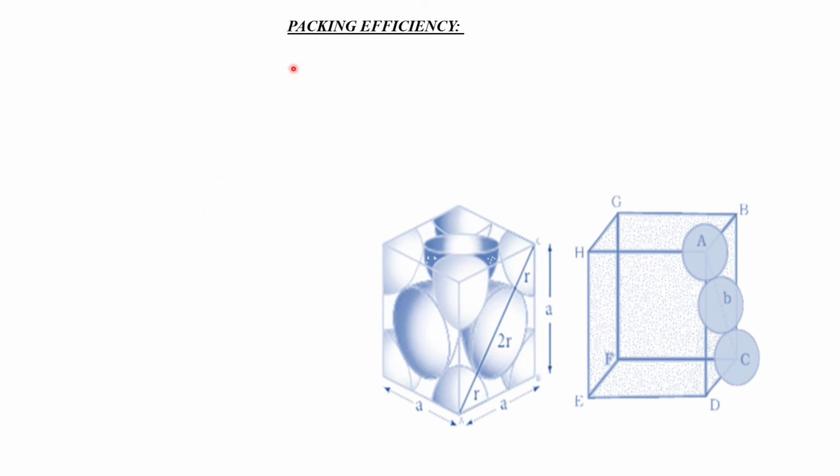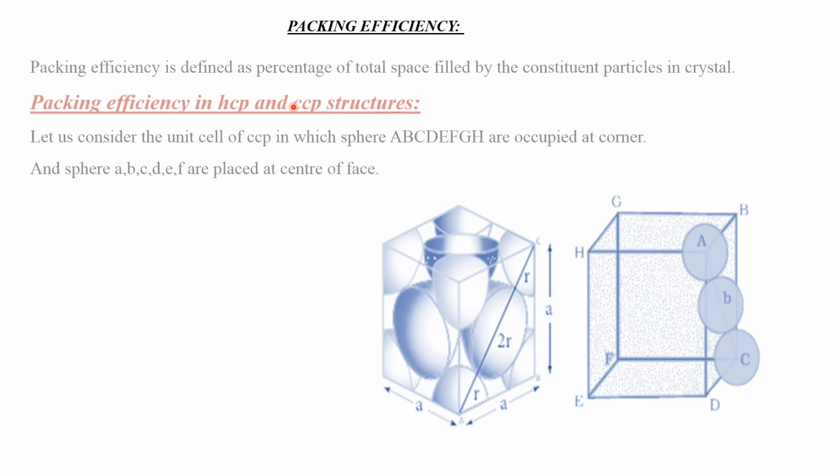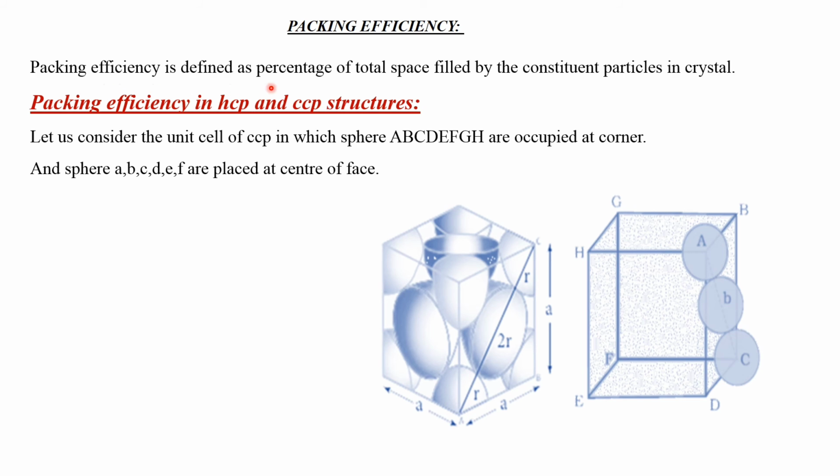Packing efficiency. Packing efficiency is defined as the percentage of total space filled by constituent particles in a crystal. Constituent particles mean atoms, ions or molecules. And now packing efficiency in SCP or CCP structure.